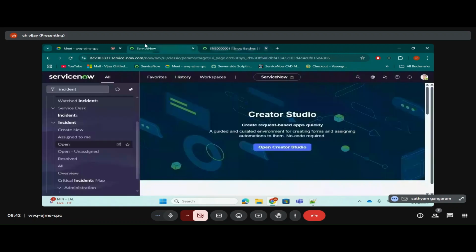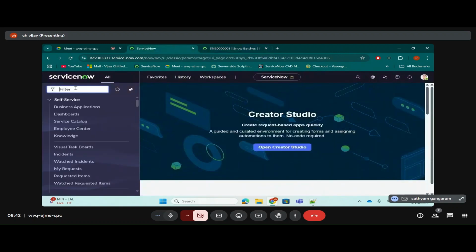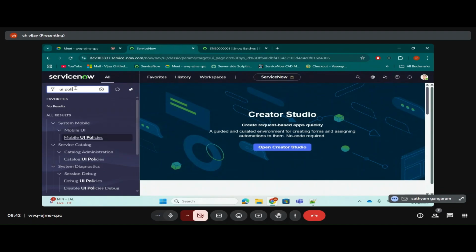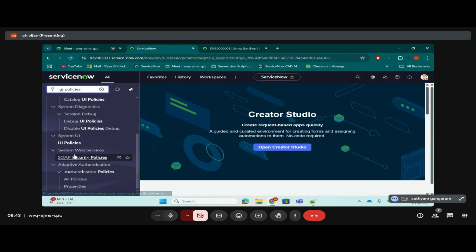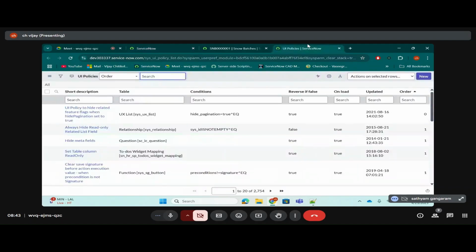Before, let's type UI policies in the filter navigator. Under system UI, let's go to UI policies.